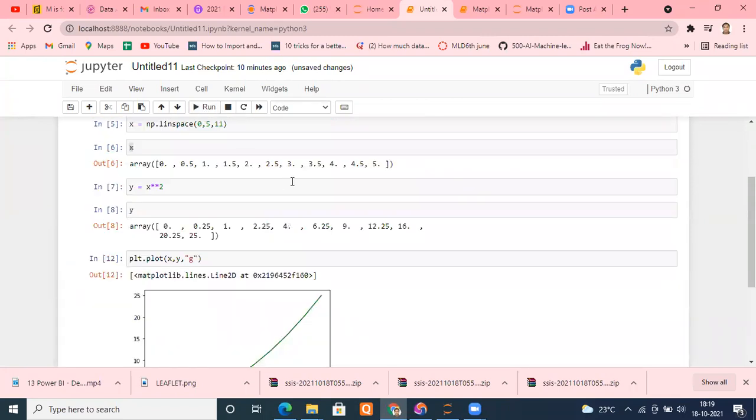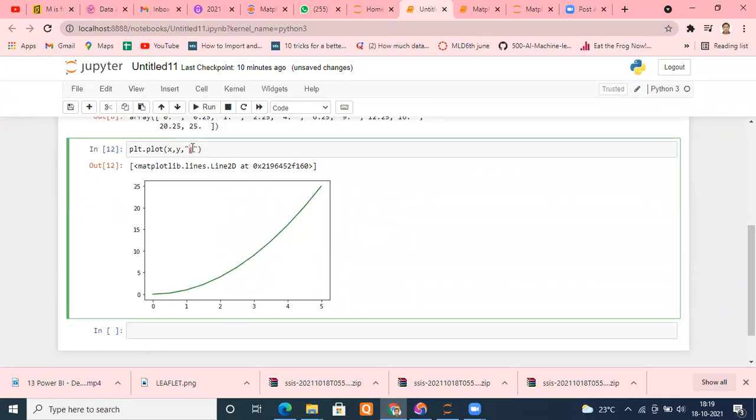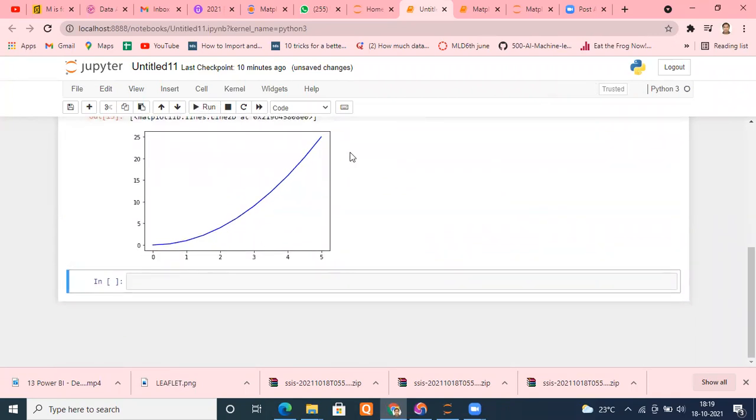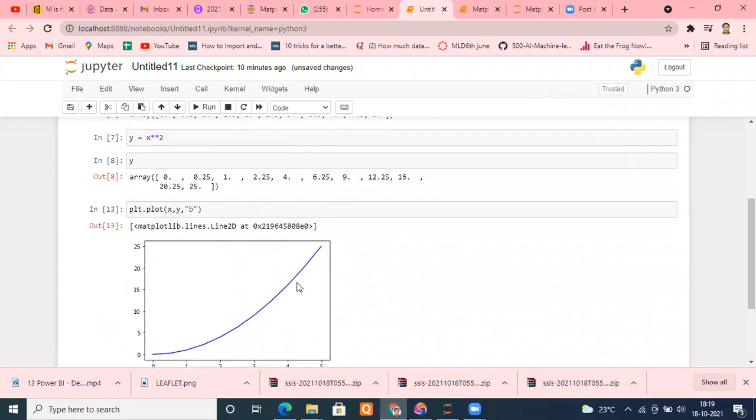Okay. Color changed to green. Let me put it blue. And blue. How easy it is, right? I'm very, very easily able to change the color of my graphs, which I want to see.